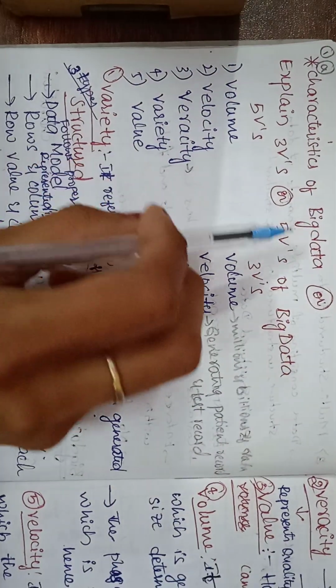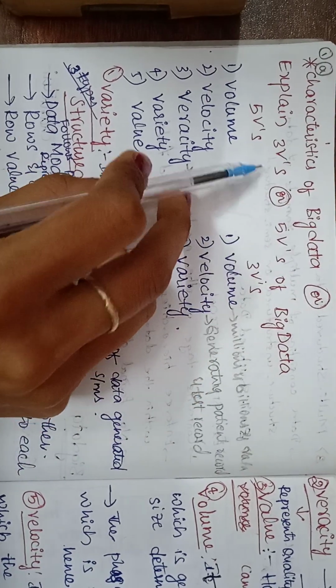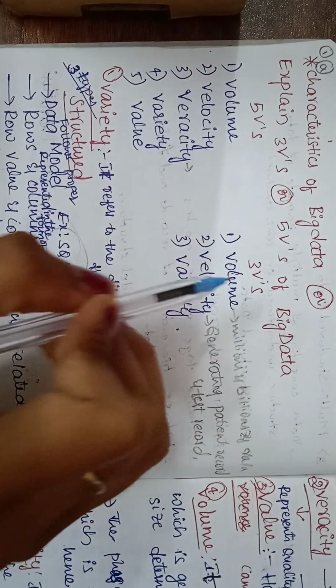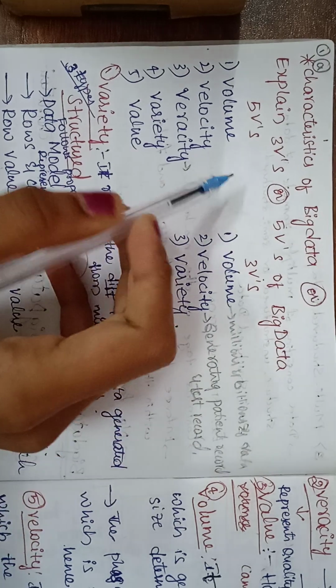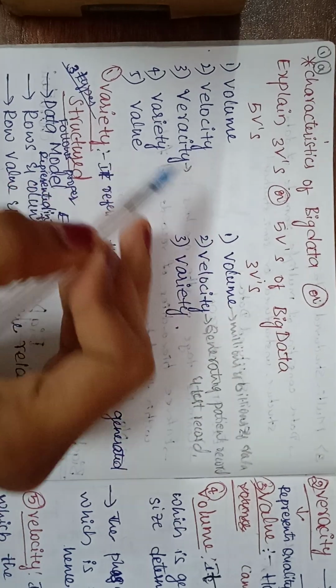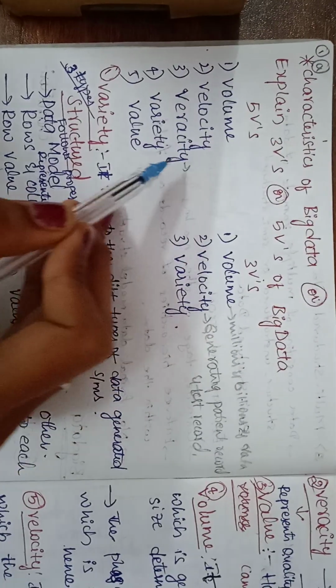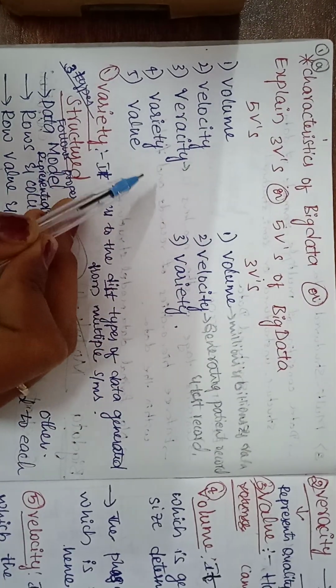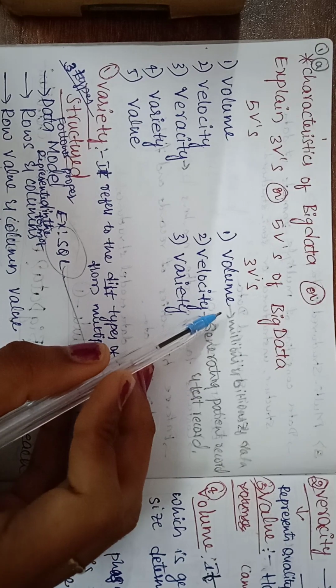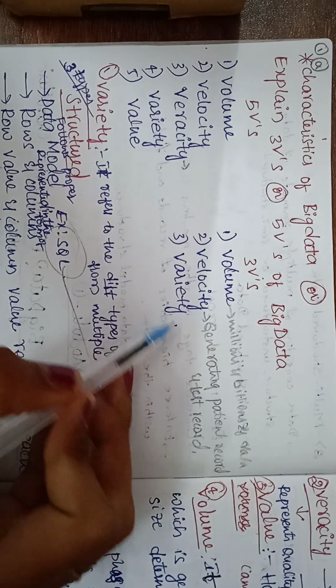The characteristics of big data: they may ask 3 V's or 5 V's of big data also. You have to write this answer only. It is classified into 3 V's and 5 V's. 5 V's means volume, velocity, veracity, variety and value. 3 V's means value, velocity and variety.